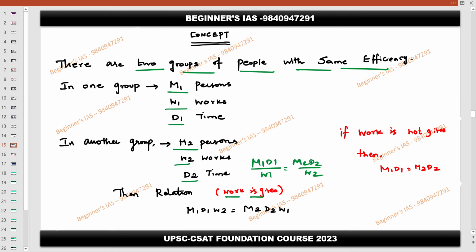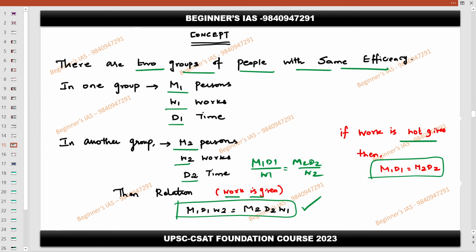Don't get confused. This is the simple thing. Write W in the denominator and then cross multiply, that gives you this result. If work is given, use this one. If work is not given, then simply eliminate W1 and W2. Therefore, M1 D1 is equal to M2 D2. Understood? Clear?